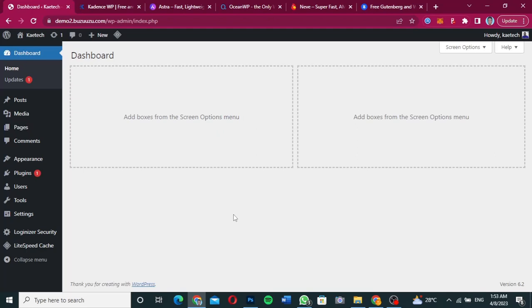Now these themes are specifically for anybody, so you don't need to worry about "I don't know how to do this, I don't know how to do that." These themes are simple to use, they are very fast, and you can use them for anything that you want. So without wasting time, let's jump into the video.